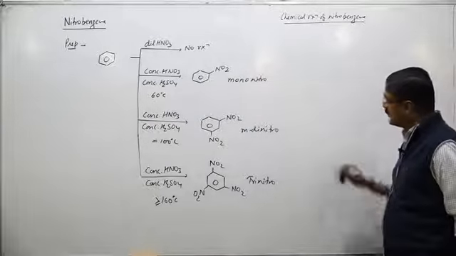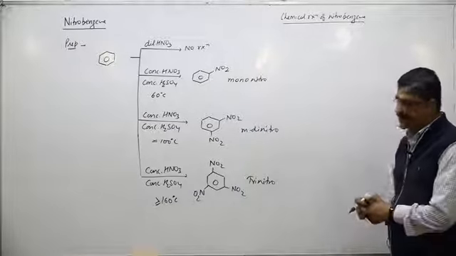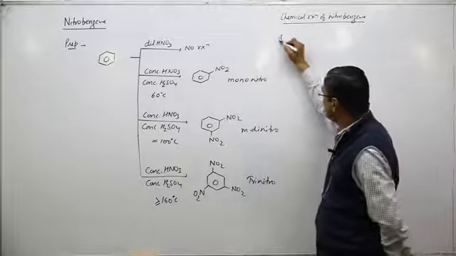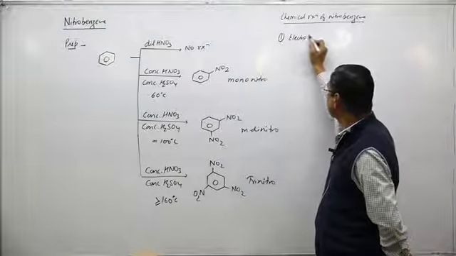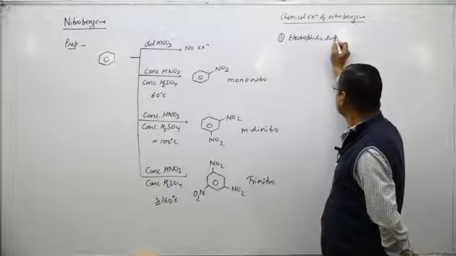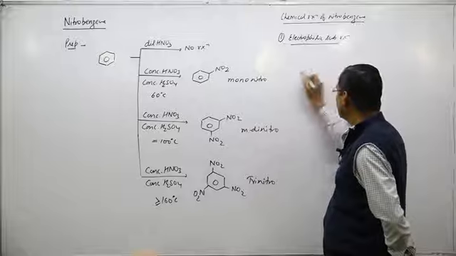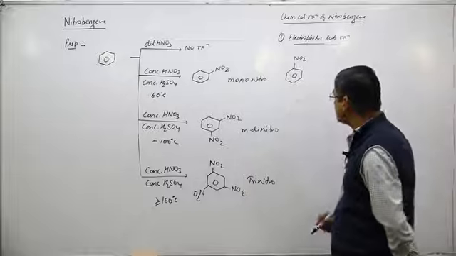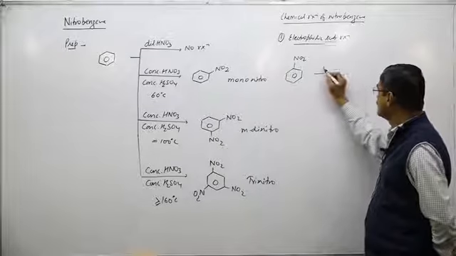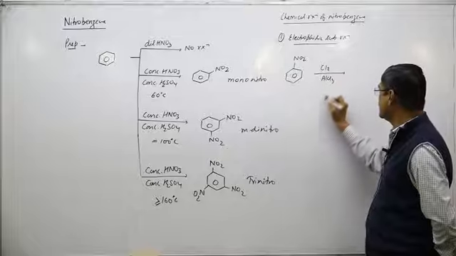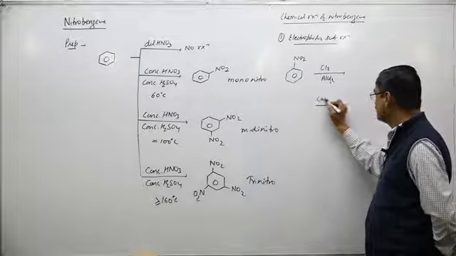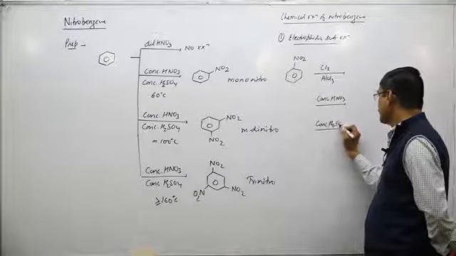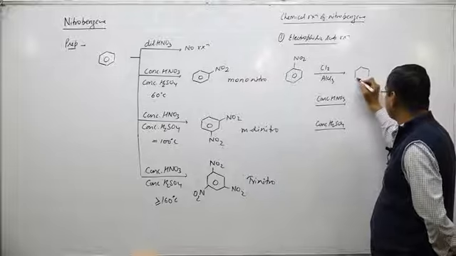So mostly nitrobenzene gives electrophilic substitution reactions or reduction reactions. First I write the electrophilic substitution reaction. The nitro group is a meta directing group. It is a deactivating group. So halogenation, suppose Cl2/AlCl3, or further nitration with concentrated HNO3, or sulfonation by concentrated H2SO4, the meta product is obtained.